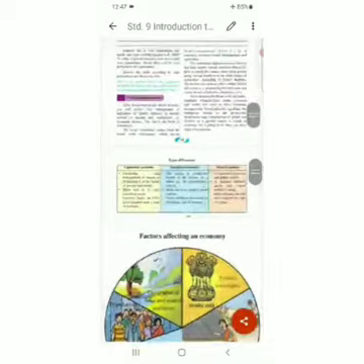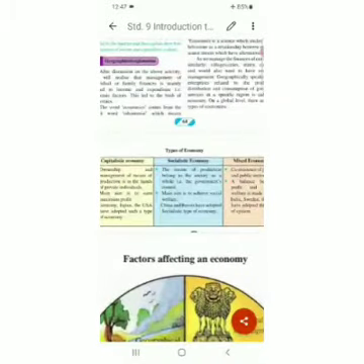Now, if we have to differentiate between these types of economies, how can we do that? First point is, in the capitalistic, ownership is in the hands of private individuals. In the socialistic, ownership is in the hands of government, and in mixed economy, coexistence of private and public sectors is there.